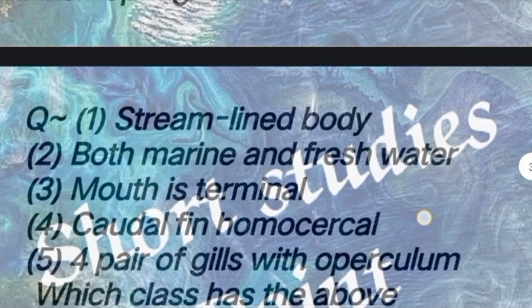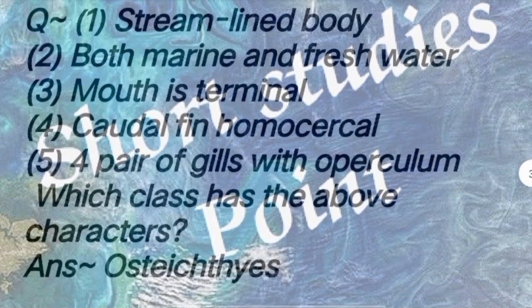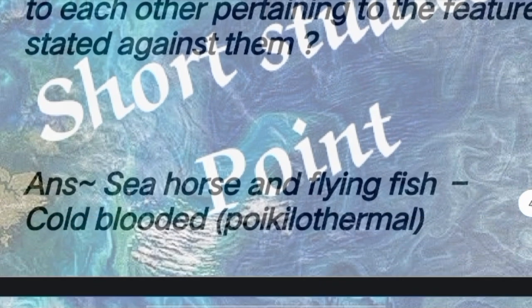Next question: streamlined body in both marine and freshwater; C, mouth is terminal; and fourth, caudal fin homocercal; and 5, 4 pairs of gills with operculum. Which class has the above characteristics? Osteichthyes. Next question: which pair of animals are similar to each other pertaining to the feature against them? Answer: seahorse and flying fish, cold-blooded.